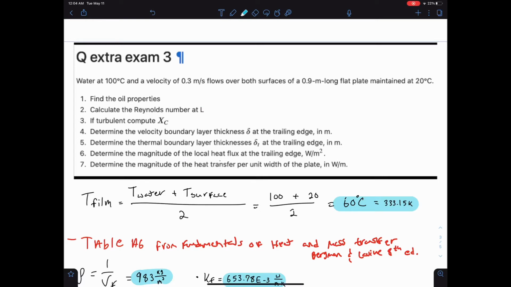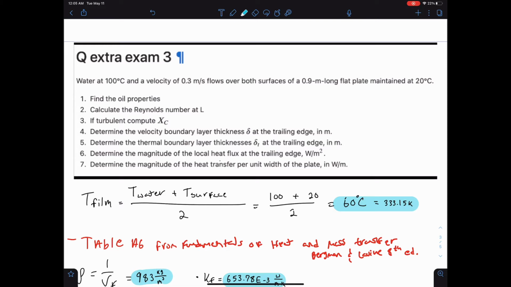Alrighty guys, today we're going to be solving a heat transfer problem involving flow over a flat plate. We have water at 100 degrees Celsius and a velocity of 0.3 meters per second flowing over both surfaces of a 0.9 meter long flat plate maintained at 20 degrees Celsius. We're asked to find the water properties, the Reynolds number, compute the x critical if turbulent, the velocity and thermal boundary layer thickness, the local heat flux, and the heat transfer per unit width of the plate.